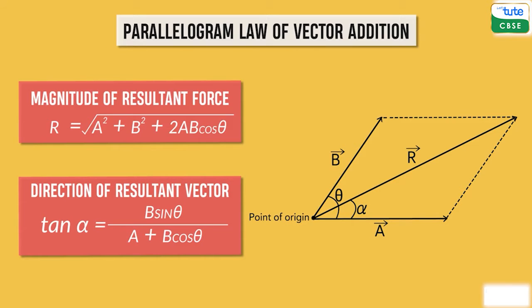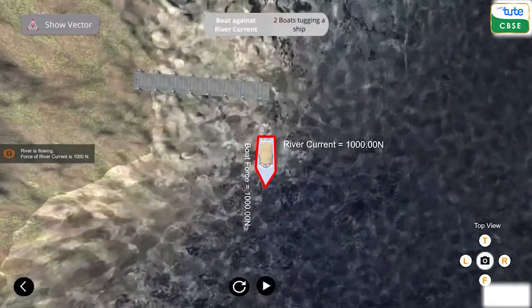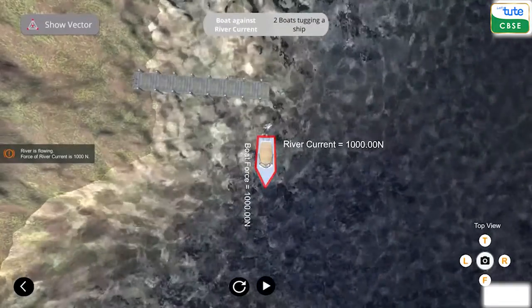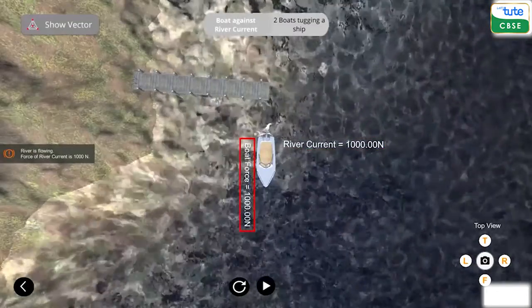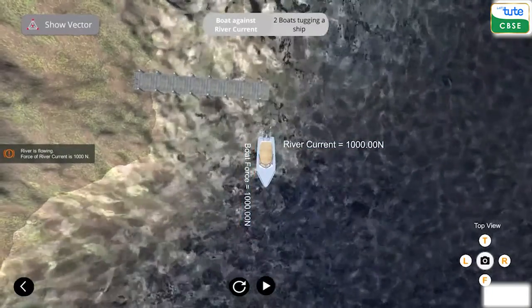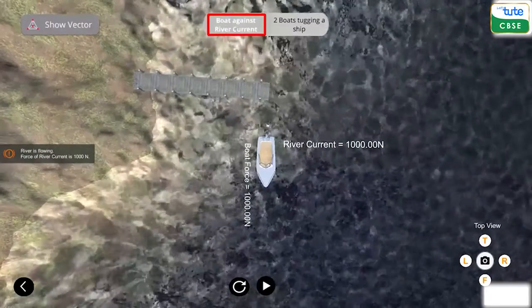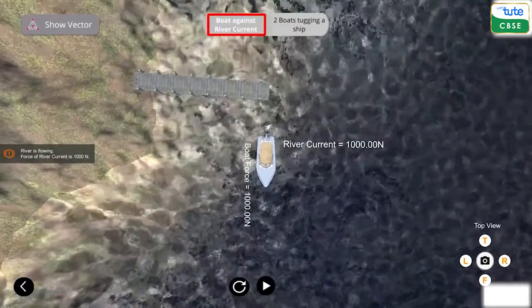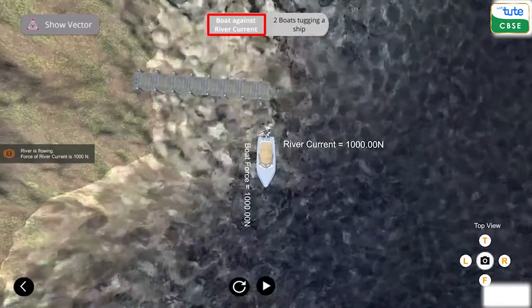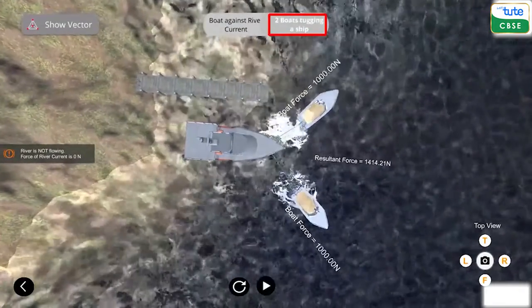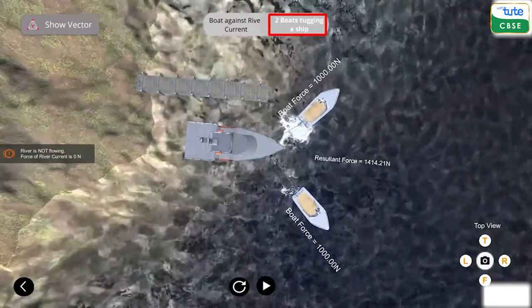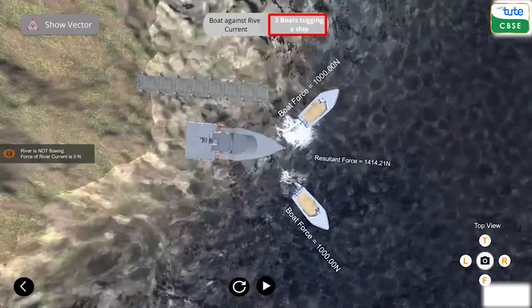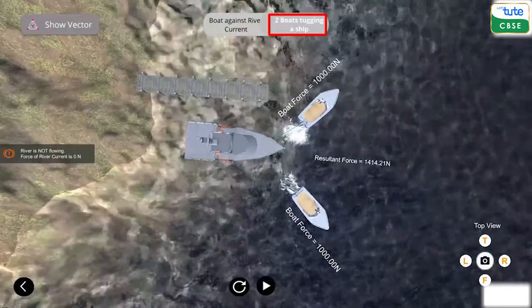Now, in order to understand this better, let's jump to a simulation. We can see that there is a boat on a flowing river. The force of the river is 1000 newtons and the force of the boat is also 1000 newtons. There are two scenarios in this simulation. In one scenario, it is shown how the boat moves against the river, and in the other scenario, there are two boats tied to a bigger boat.